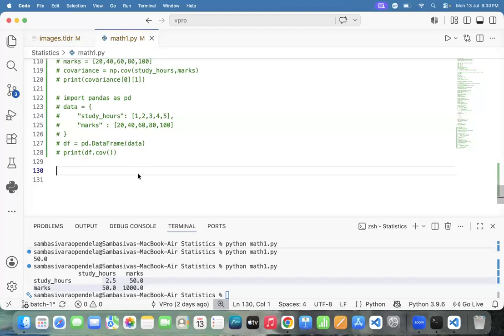We may not execute it in the future, so that's why I'm asking you to execute it now. Please don't copy and paste, just do the typing, because maybe in the future we may not execute the code. So that's why I'm asking you.